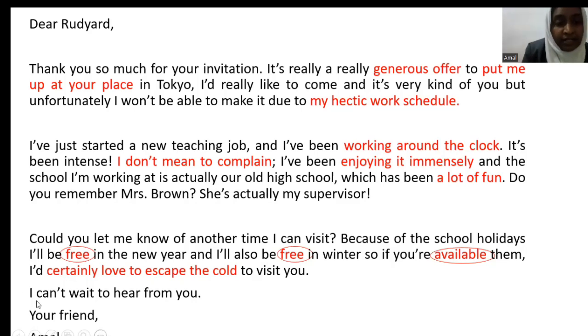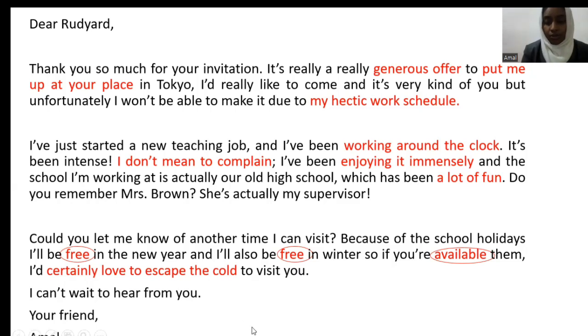So do not repeat the words that are coming over here. As you can see, I've circled free twice. Yeah. So free, I've used it once. Free, I used it another time. But the third time, I make sure that I don't use the word free, but I've said available. So this is what I mentioned. Do not use the same word several times. Maybe two is fine, but more than that, no. You just use whatever synonyms that you can, to show the examiner that you know English words, you know synonyms, you know a lot. Your vocabulary is finely polished. Yeah. So that's there. And then certainly love to escape the cold.